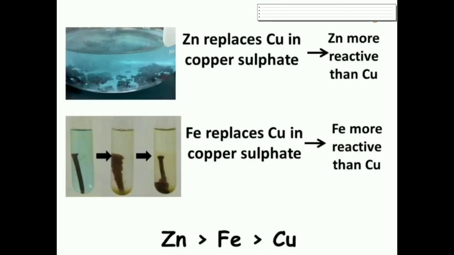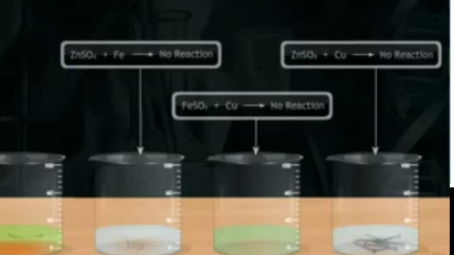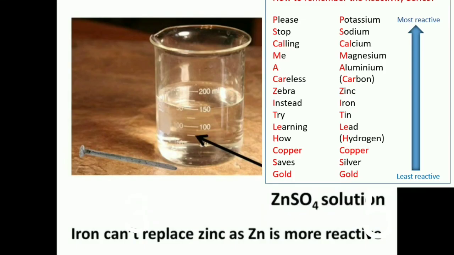According to the reactivity series that I have given you, zinc is more reactive than copper. That is why zinc replaces copper in copper sulfate. Similarly, Fe is also more reactive than copper. That is why Fe replaces copper in copper sulfate solution. In the case of beakers 3 and 5, we took zinc sulfate solution, and iron cannot displace zinc as zinc is more reactive than iron.